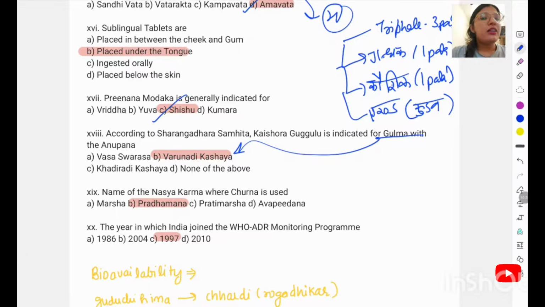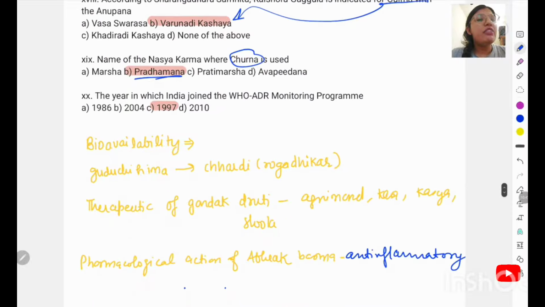Then comes the Nasya Karma where Churna is used. When we are doing Nasya Karma with the help of Churna, it's known as Pradhamana. The year in which India joined the WHO ADR monitoring is 1997.